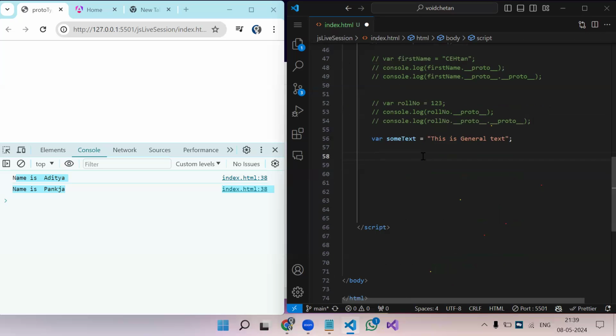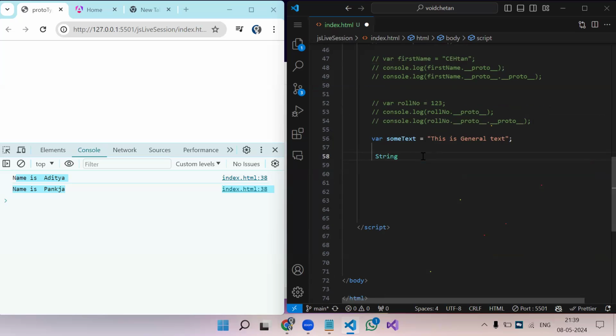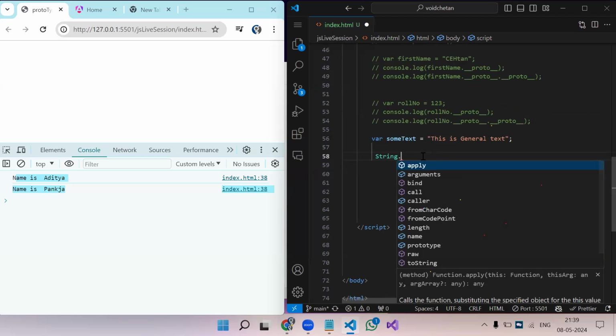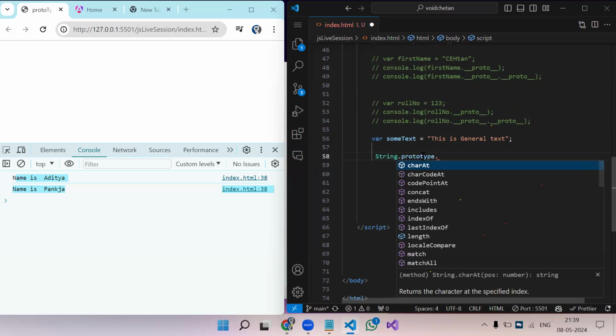Just like this, now we have to create a function which will work on string type of data. So here we have to write String. Remember, it should be capital. String dot prototype dot. Now we have to create our own method. These are the methods which are already there, correct? It is suggesting that.